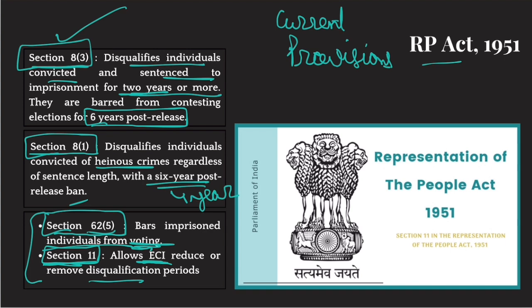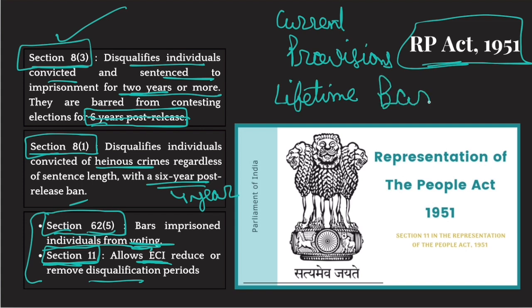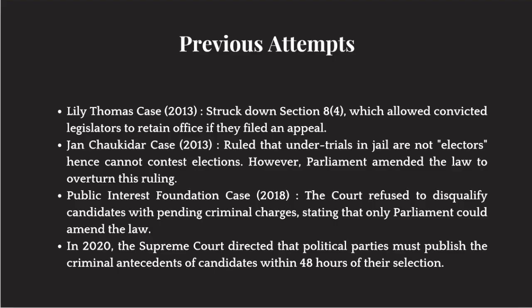All right. Now, these are the current provisions. But what Ashwin Upadhyay and other petitioners are seeking is that they want to remove this 6-year post-release number and they want to replace it with lifetime ban. Okay. Now, this is not the first petition that has been filed in the Supreme Court to remove criminalization of politics. Okay. Attempts have been made in the past. Now, what were the previous attempts?